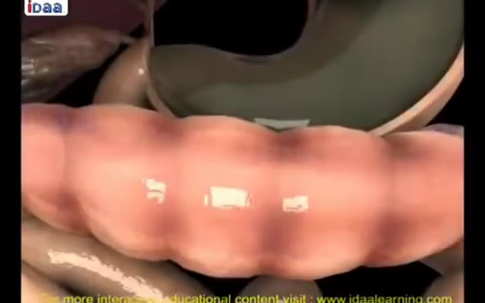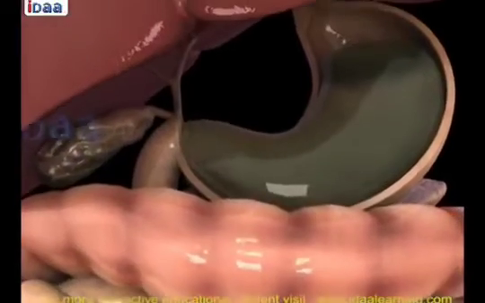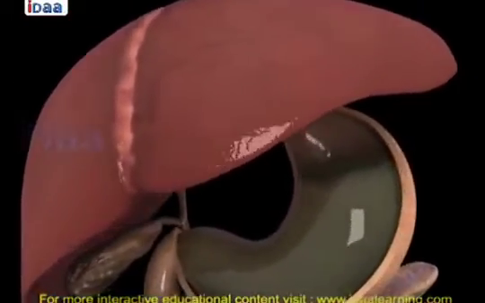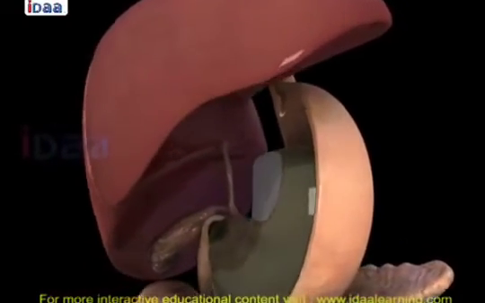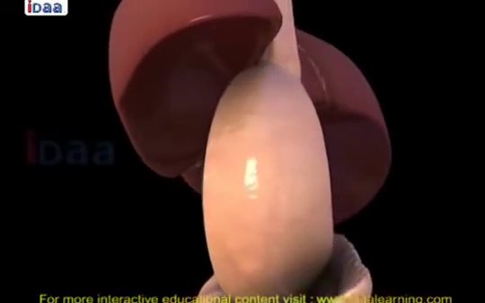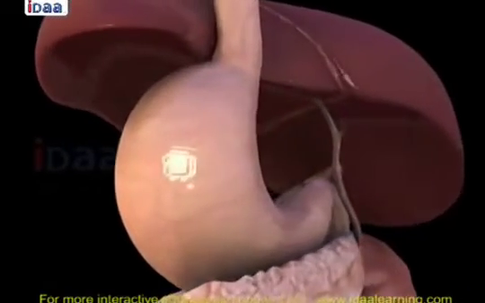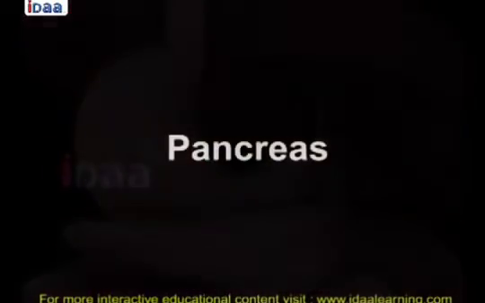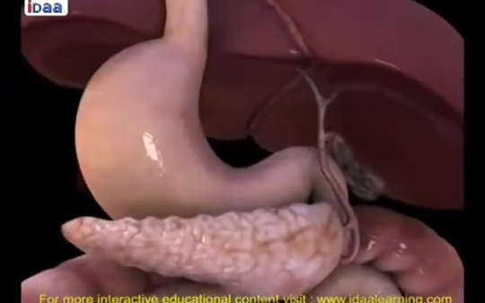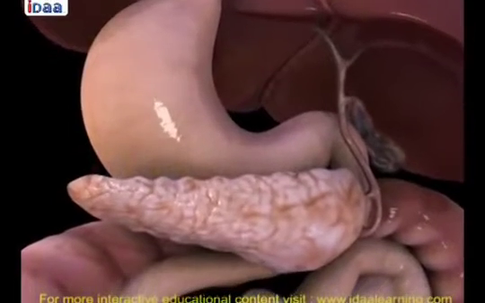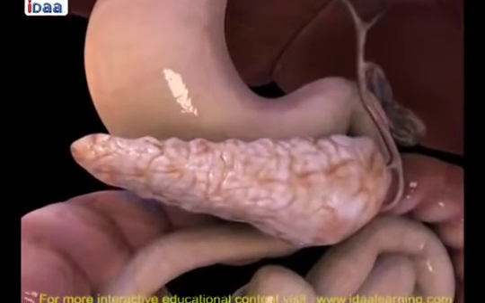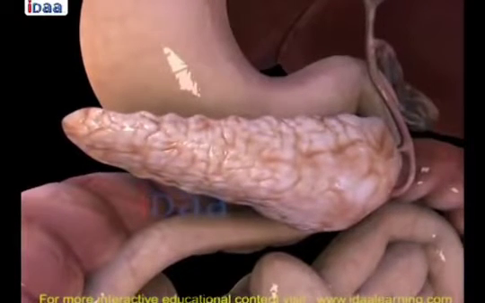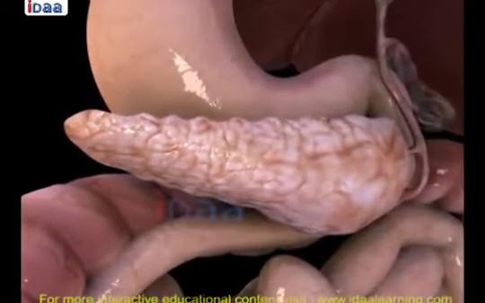Liver. Liver is the largest gland in the human body and is situated in the upper side of the abdomen, to the right. It is reddish-brown in color. It secretes bile, which breaks down fats. Bile is stored in the gallbladder between meals. Pancreas. Pancreas is a leaf-shaped and cream-colored gland located just below the stomach. It secretes pancreatic juice, which acts and breaks down carbohydrates, proteins, and fats.